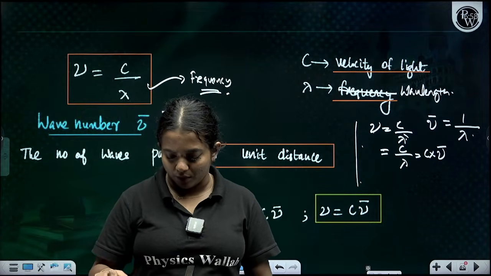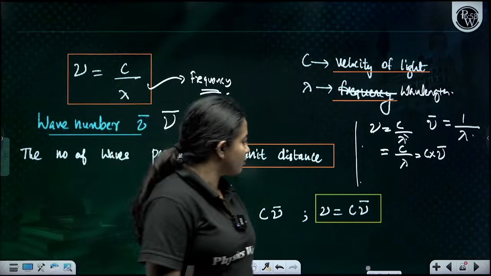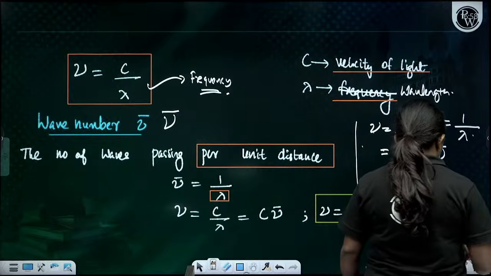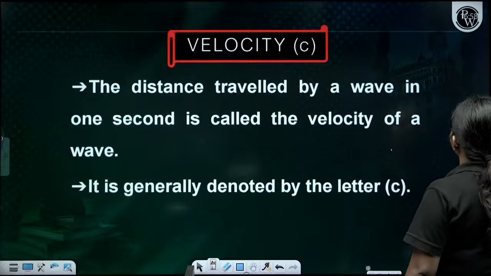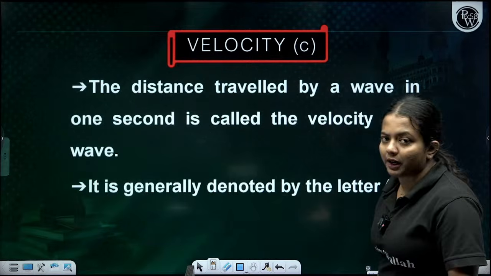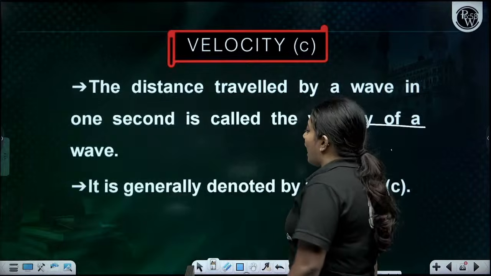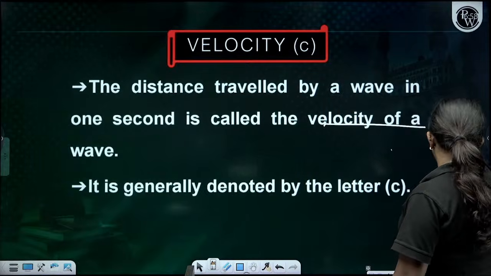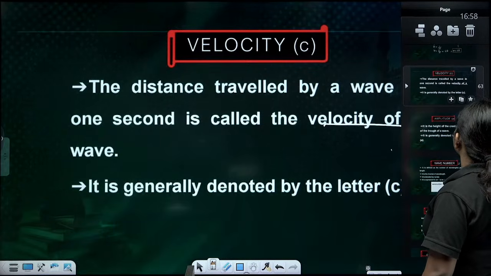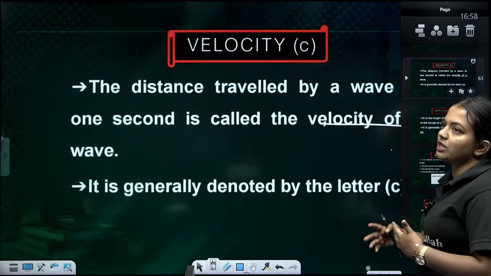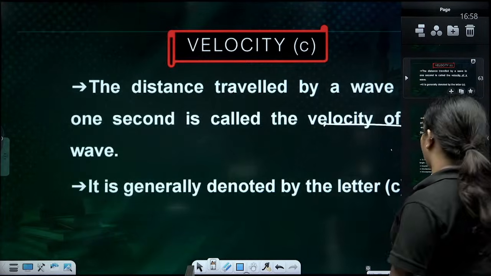Are you able to follow me, children? Frequency is equal to velocity of the light into wave number. This is also an equation you have to get an idea of. Okay. Next comes the velocity. Velocity is the distance traveled by a wave in 1 second, and it is generally denoted by the letter c. Since light is considered as a wave, velocity of the light or velocity of the wave is also correct.